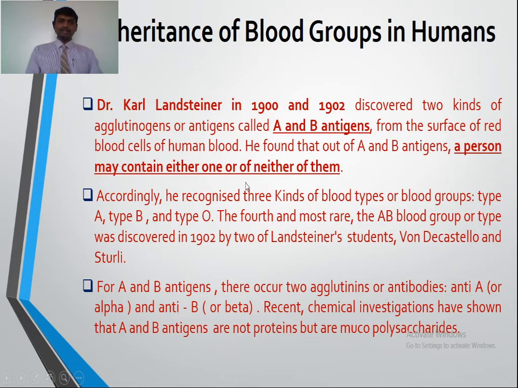Some persons do not contain any antigen, whether A or B. Second, for A and B antigens, there occur two agglutinins or antibodies, anti-A and anti-B.